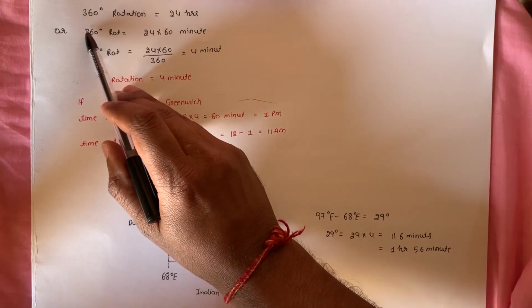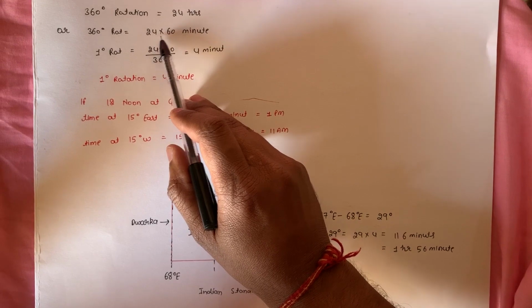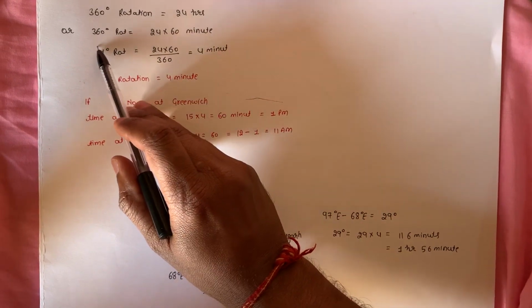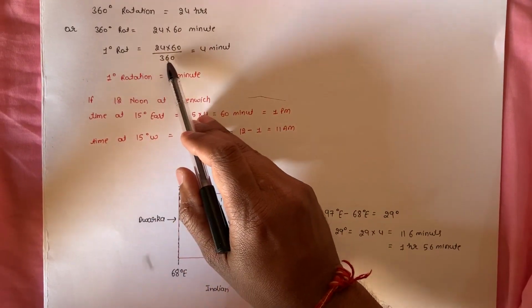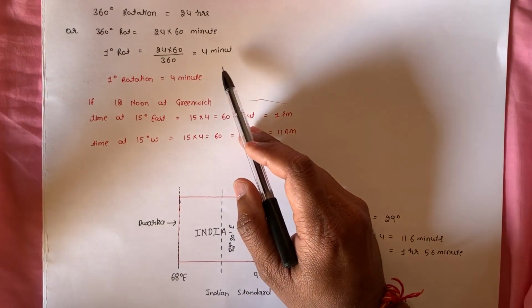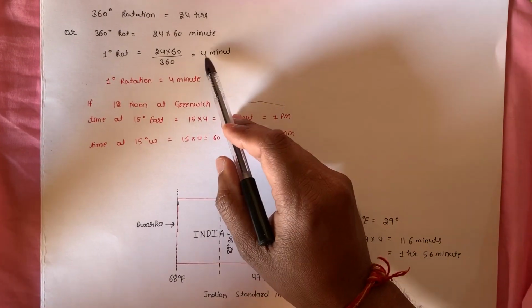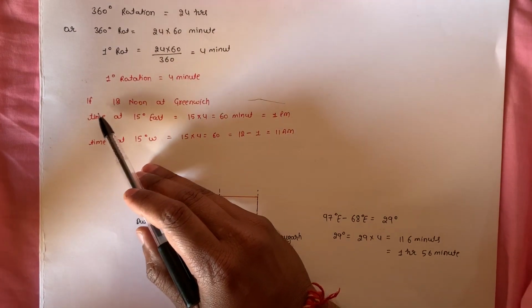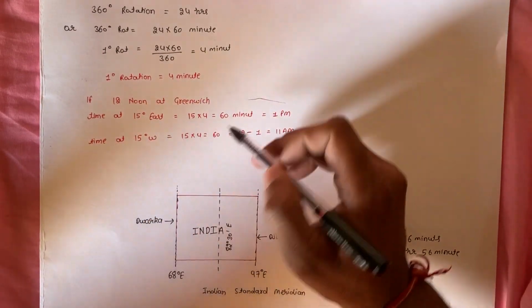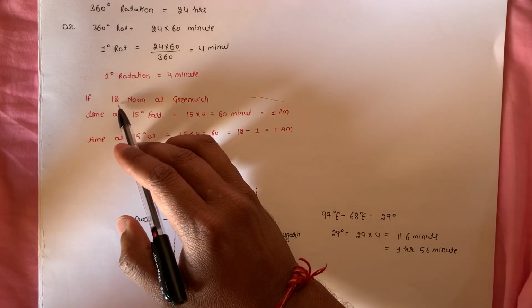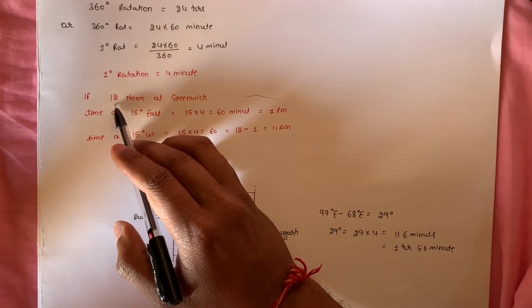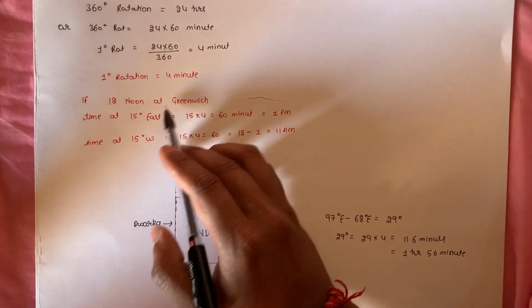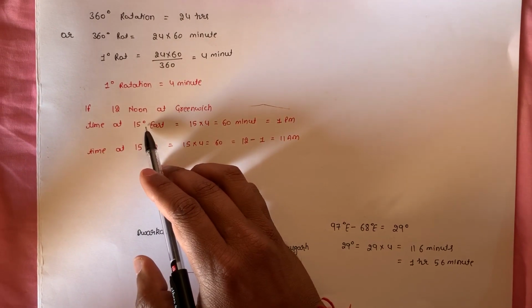It means 360 degrees rotates in 24 hours, or 24 times 60 minutes. So 1 degree of rotation takes only 4 minutes. If the earth rotates 1 degree, it will take 4 minutes. If we take the example of Greenwich, if it is 12 noon in Greenwich, what is the time at 15 degrees east?